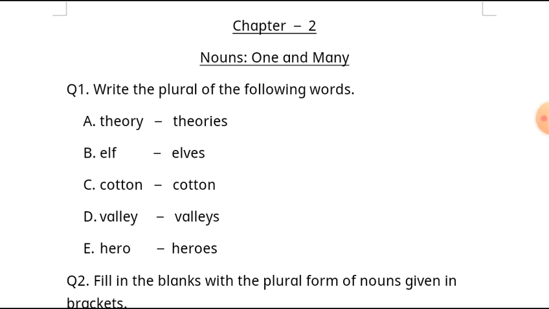First, you don't have to do this work in fair copies right now. Even if you have new copies, you don't have to do this work in your fair copy, because this is chapter 2, and before this we have to complete chapter 1 also in fair copy, right? So don't do this in fair copy right now. If you want to practice, you can practice this in rough copy, right?